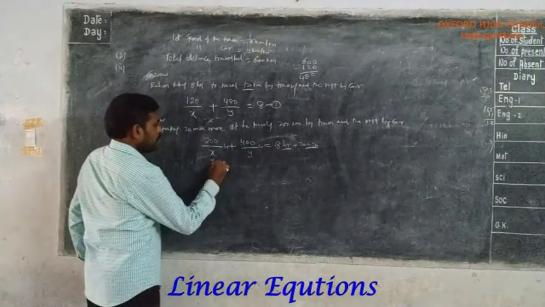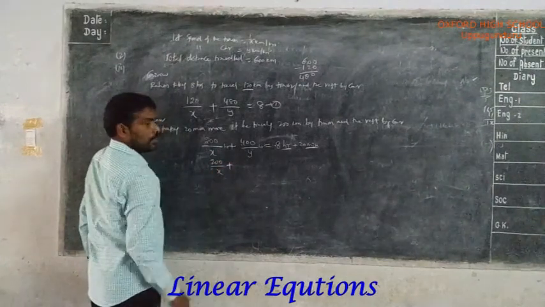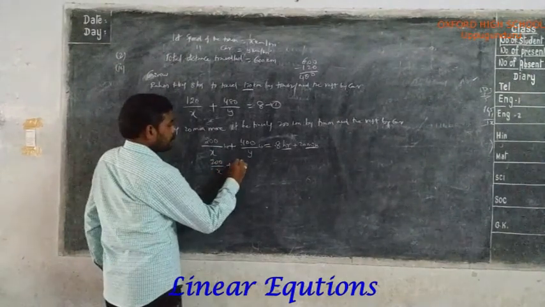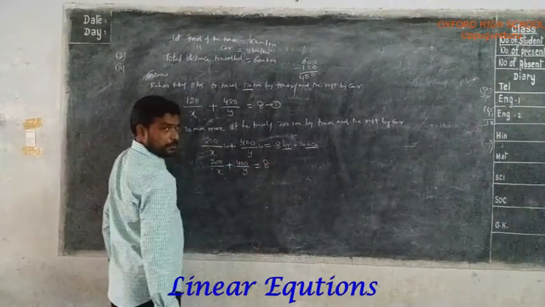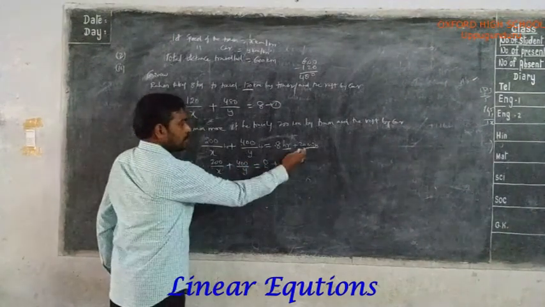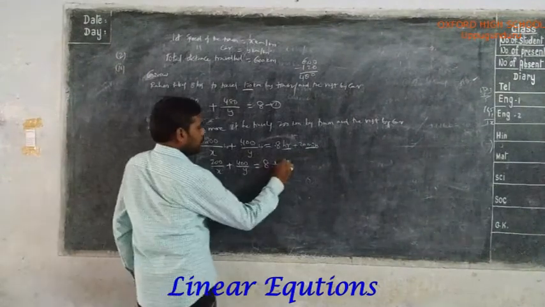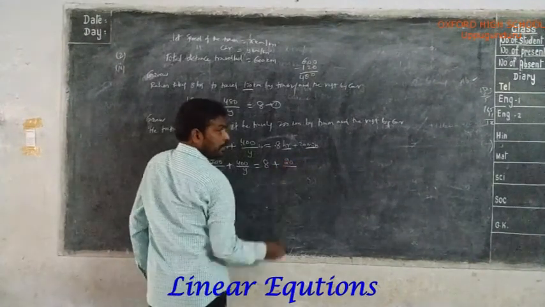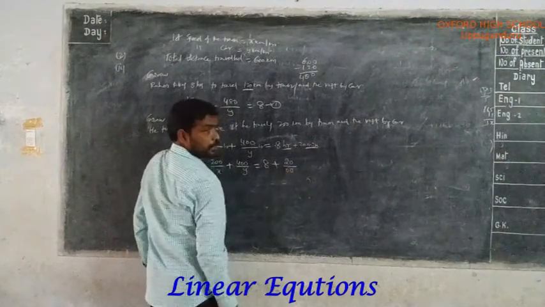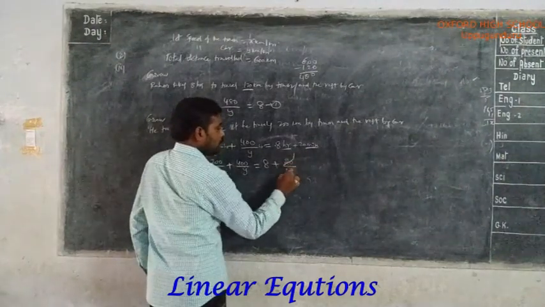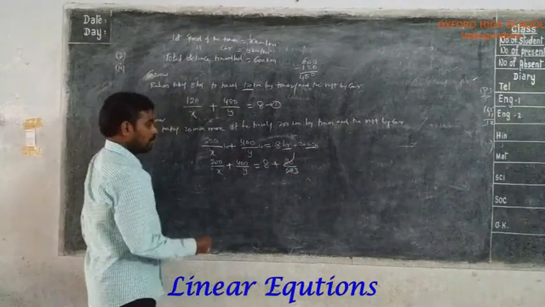So 200 by x plus 400 by y equals 8 plus 20 minutes. How can you convert that into hours? 1 hour equals 60 minutes, so 20 by 60, 20 ones are 20, 20 threes are 60, which is 1 by 3 hours.